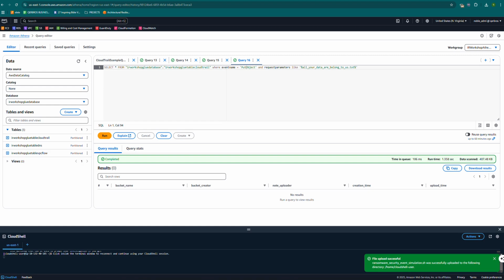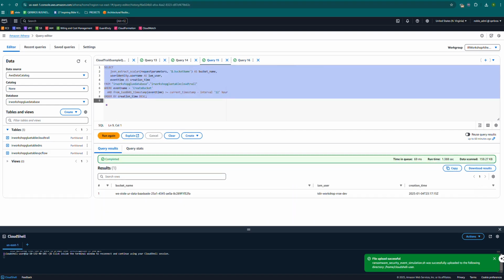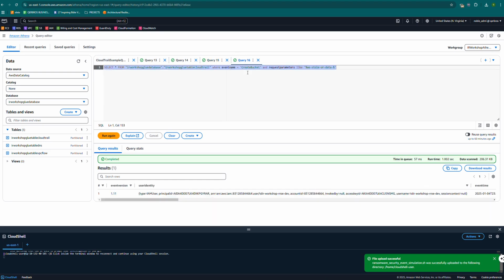So this will be zoned down on all activity performed by the IAM user. We have already identified the user as this person. So we want to find out the other activities he performed on the account.